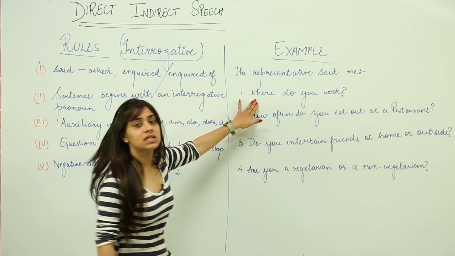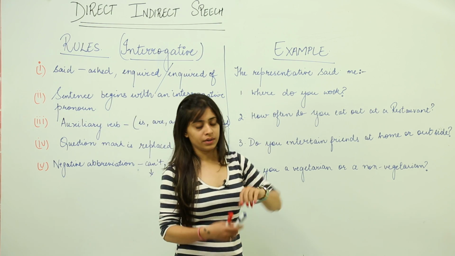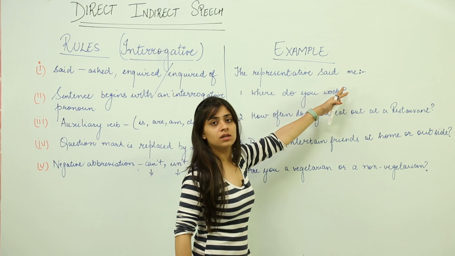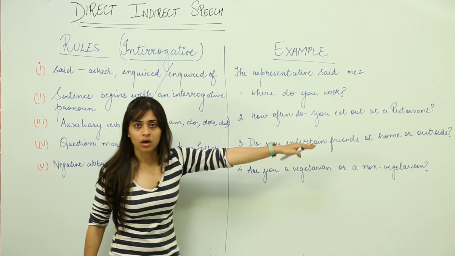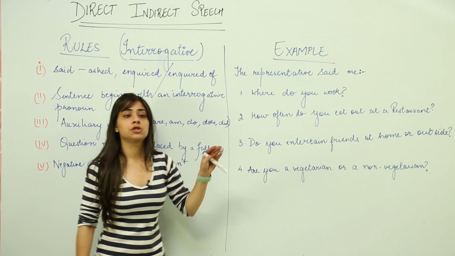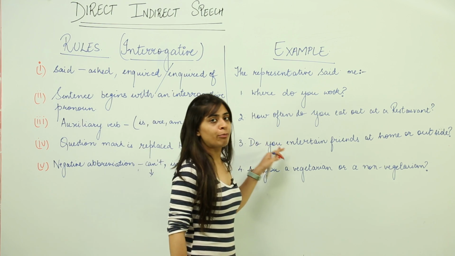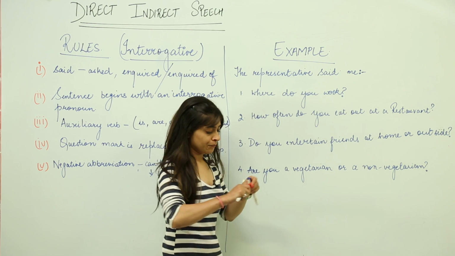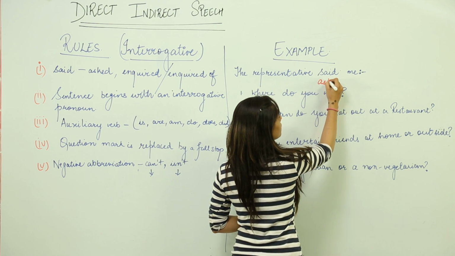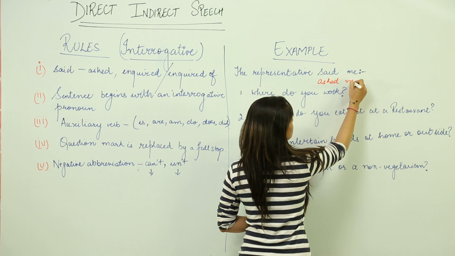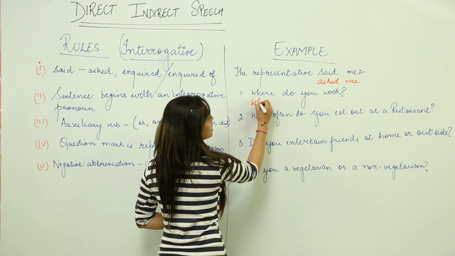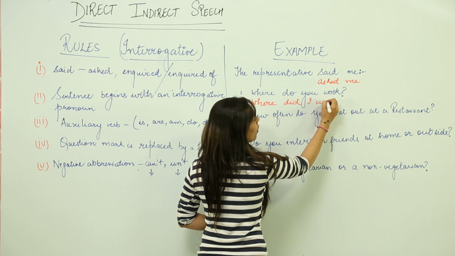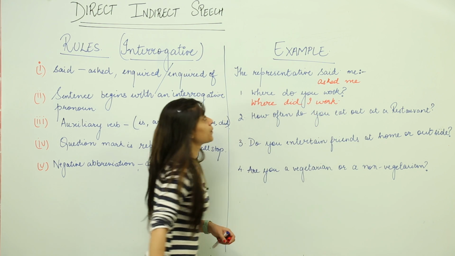Let's look at the first sentence. Where do you work? So the representative said to me, where do you work? Now if it is converted from a direct speech to a reported speech, then the representative asked me, we'll change this into where did I work?